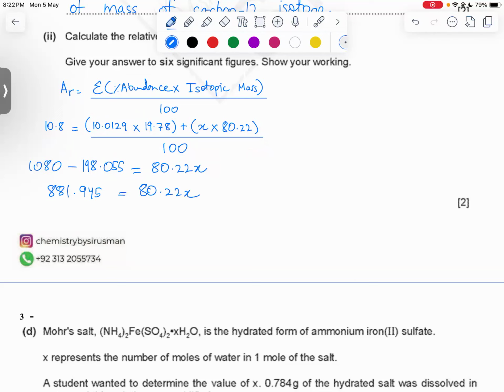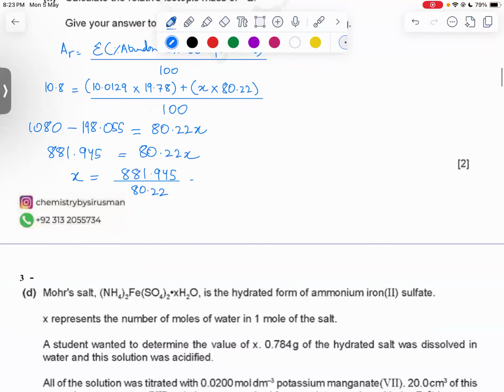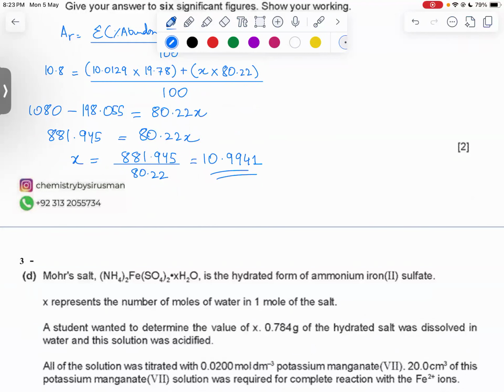80.22x. Therefore x should be equal to 881.945 divided by 80.22. All right, so this answer must be divided by 80.22. That should give us 10.9941. All right, so the answer is 10.9941. Because it's actually 407, but this is 6 significant figures, so we are going to round it off over here and make it 1. So the final answer is 10.9941. All right, this is our final answer.